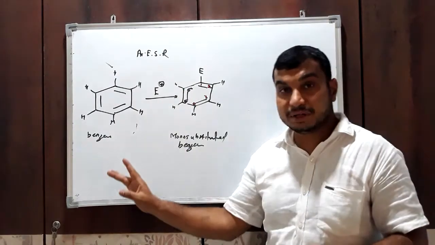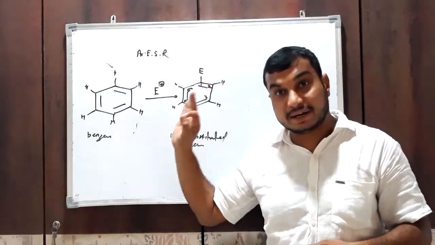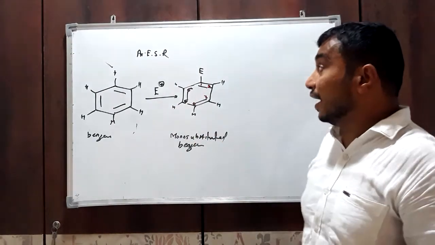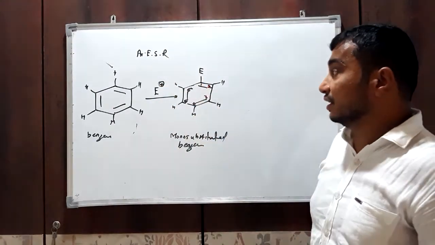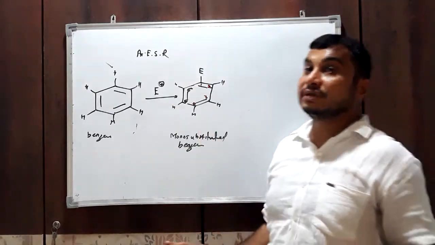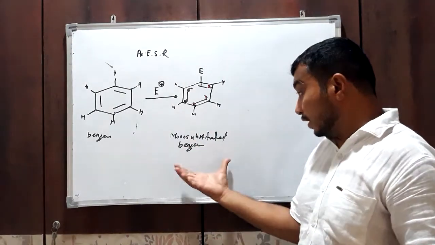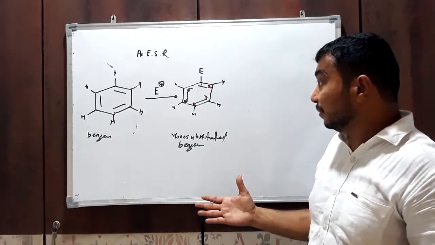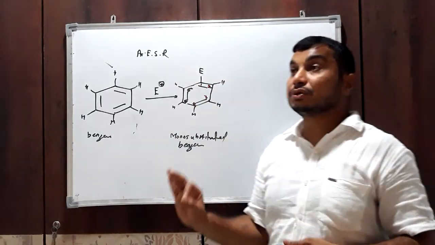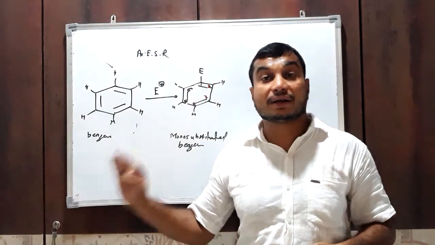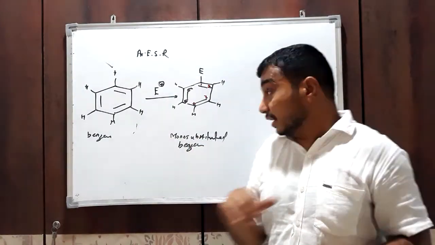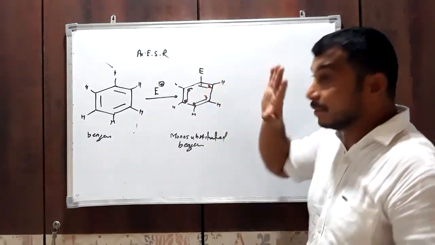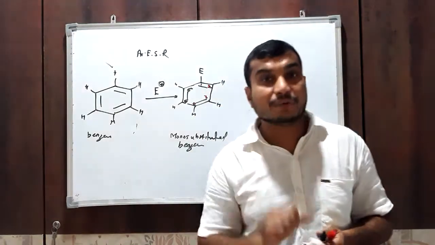In plain benzene all the hydrogen atoms were exactly identical chemically, but after aromatic electrophilic substitution reaction there is replacement of one of the hydrogen atoms by the electrophile. Then the product obtained is monosubstituted benzene. In this, the remaining 5 hydrogen atoms are not identical with each other, but the hydrogens attached to carbon number 2 and carbon number 6 are identical with each other.